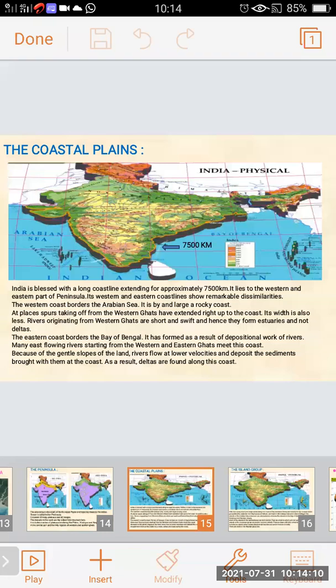Rivers originating from the Western Ghats are short. The rivers which are starting from the Western Ghats are very short and swift, and hence they form estuaries and not deltas, because they are short and swift in nature.